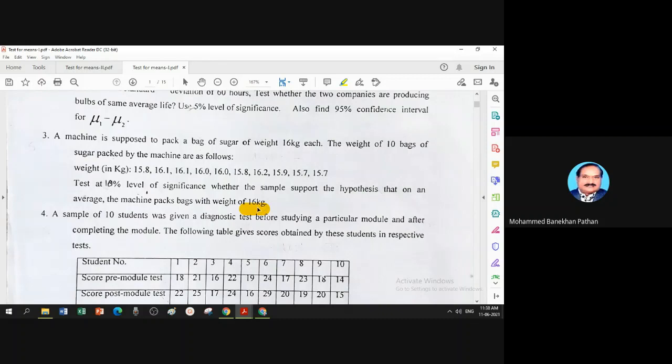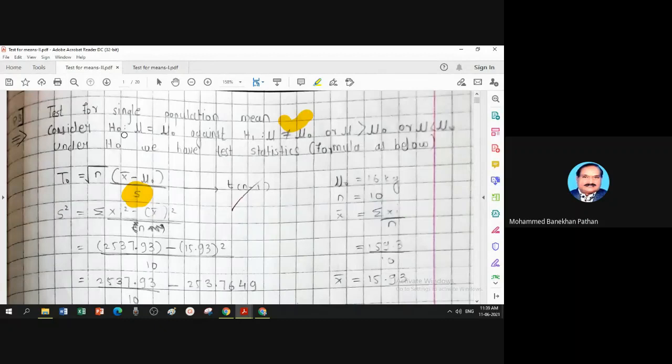That is a claim, whether this sample is favorable to the claim or not. For that purpose, we write H naught: mu equal to mu 0. Here mu 0 is the target value given as 16 kg.